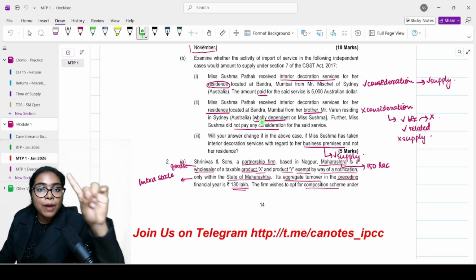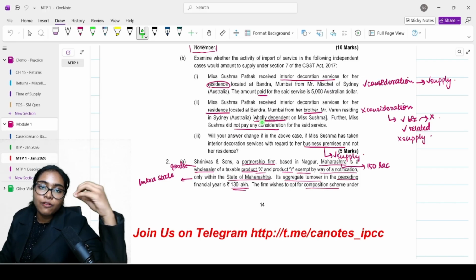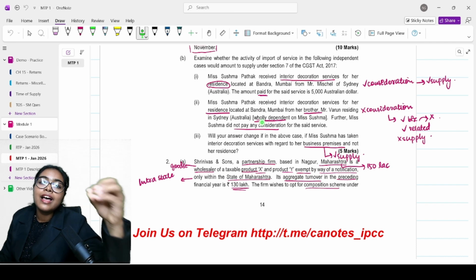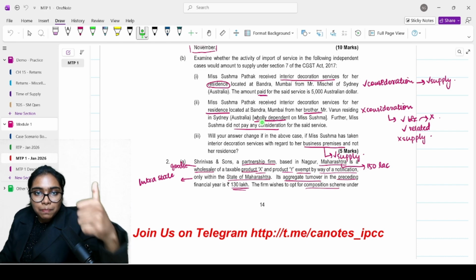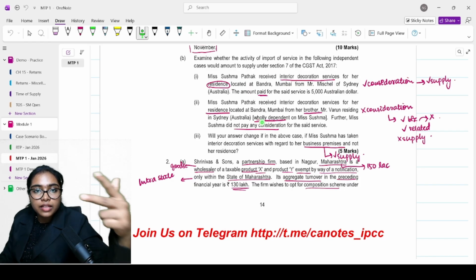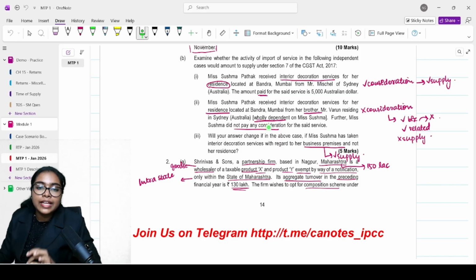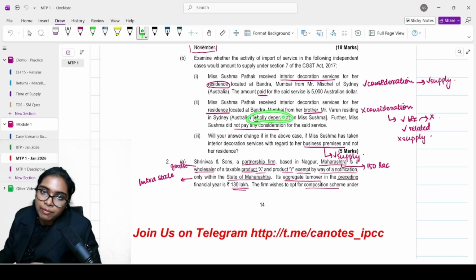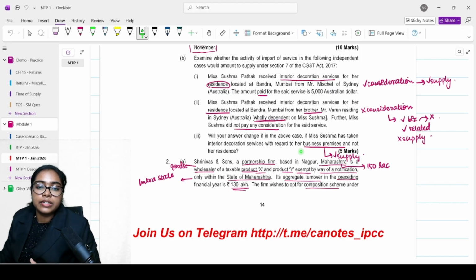Only spouse and children are considered as related persons, irrespective of whether they are dependent or not. But parents, grandparents, brother and sister definitely have to be wholly dependent in order to be classified as family, in order to be involved in the related person list.